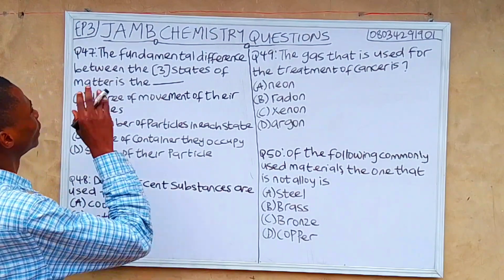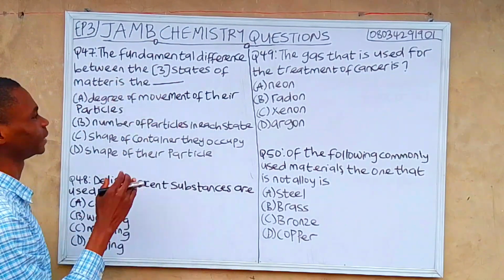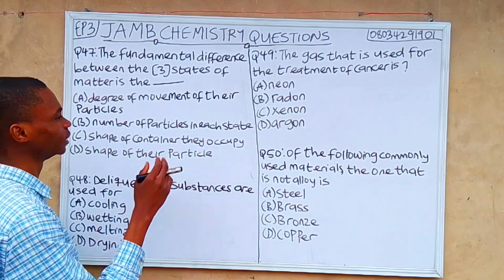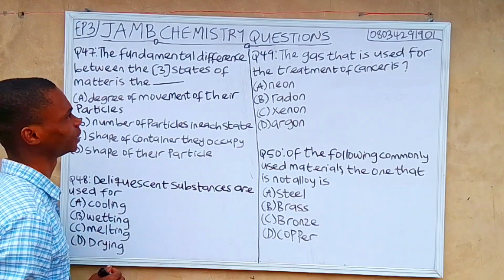Question 47. The fundamental difference between the three states of matter is the dash. A, degree of movement of their particles. B, number of particles in each state. C, shape of container they occupy. D, shape of their particle.